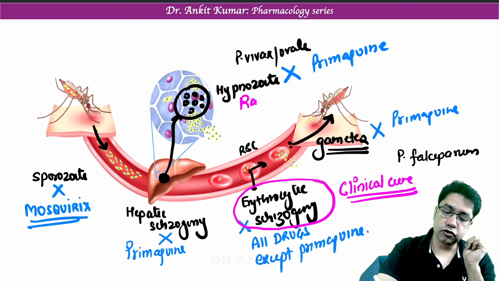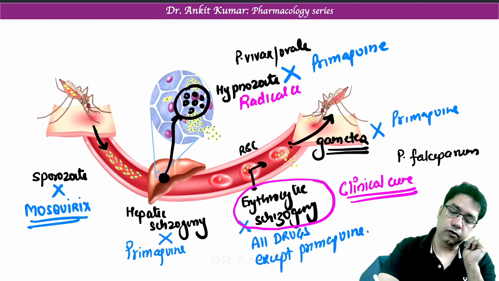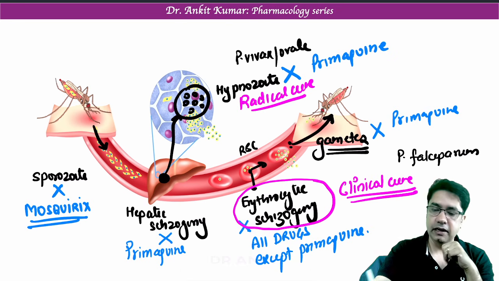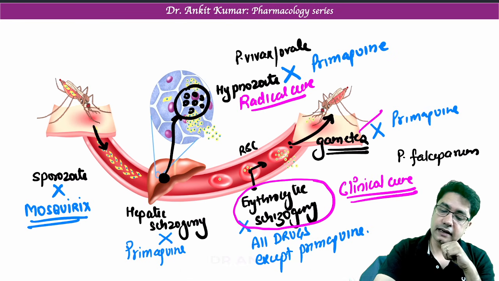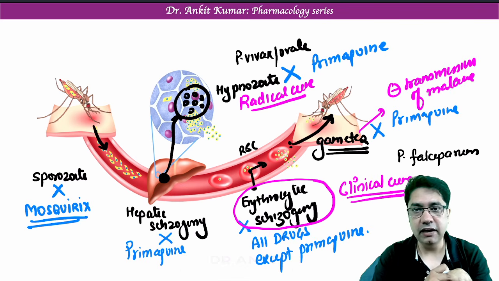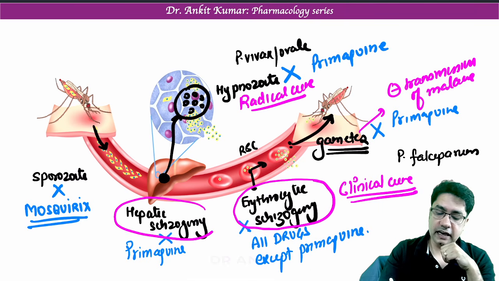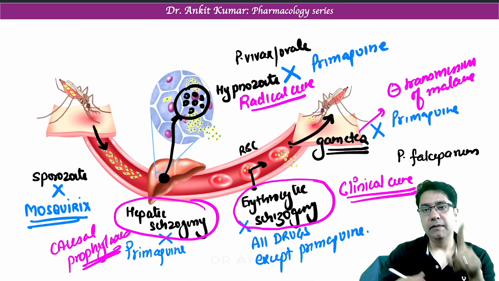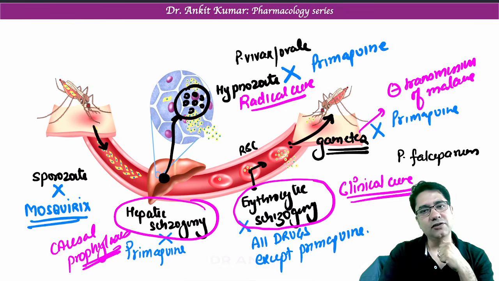When you kill hypnozoite, this is known as radical cure. So for radical cure in P. vivax and ovale, we give primaquine. And when you want to kill gametes to inhibit transmission of malaria from the mosquito to other people, again we give primaquine. And when you kill hepatic schizogony, this is known as causal prophylaxis. So all these things I have explained to you in the regular lecture. So remember, in clinical cure, primaquine is not used.